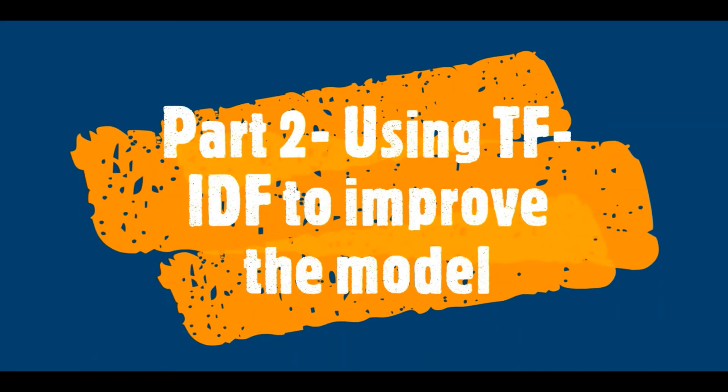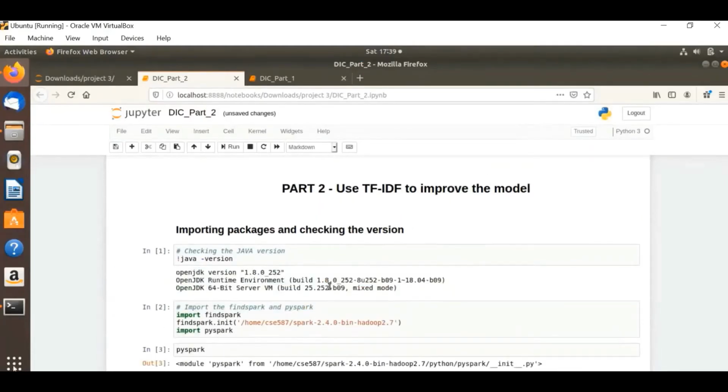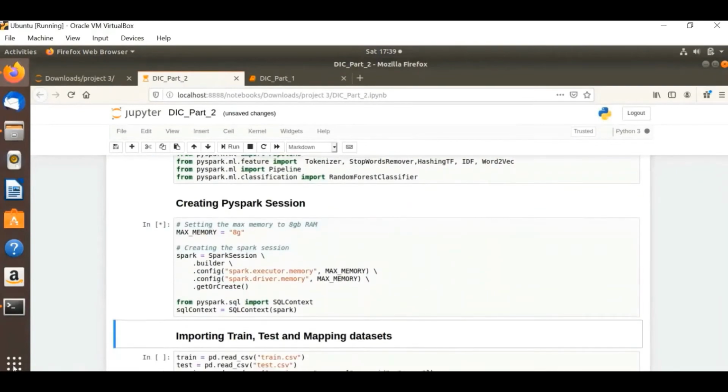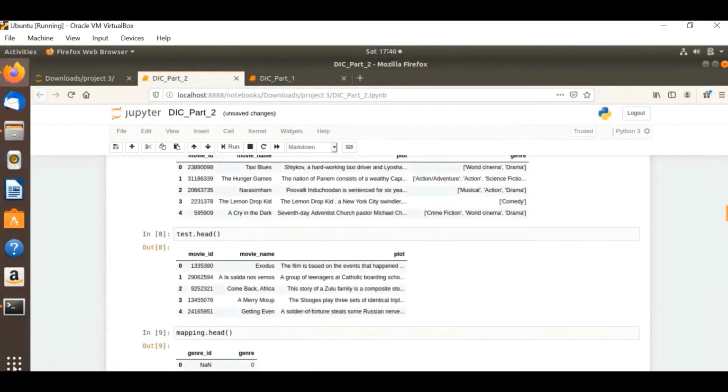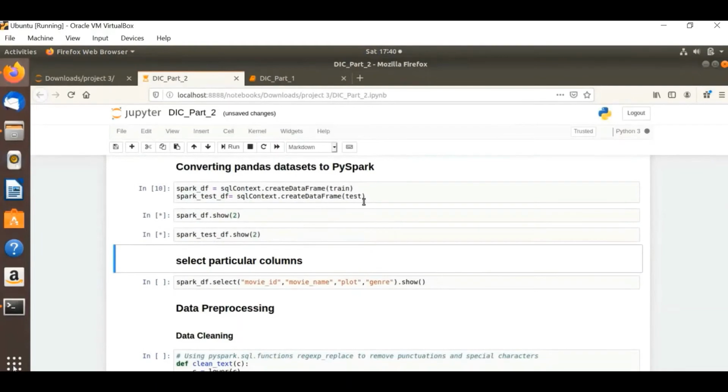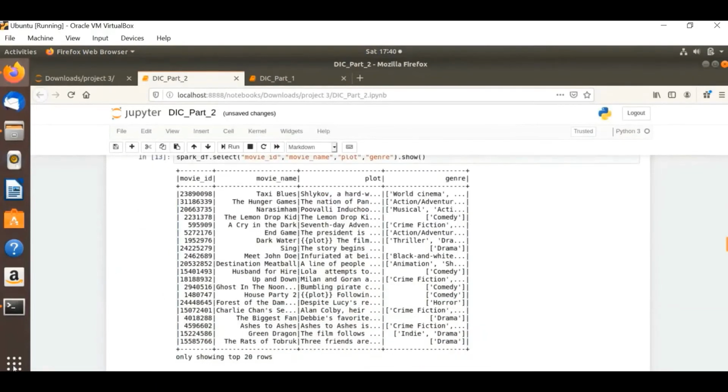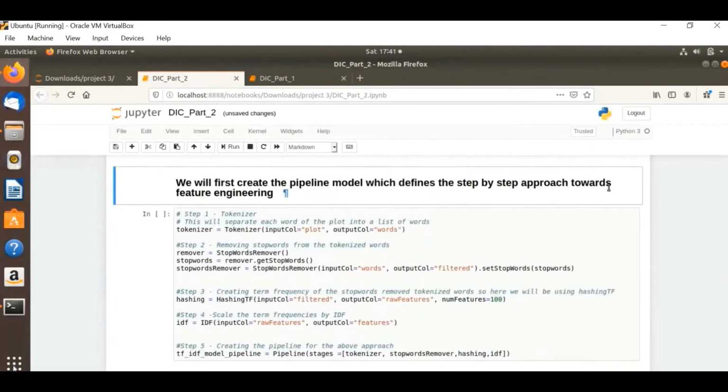This is part 2, where we'll be taking the term frequency of the previous model and fitting it to IDF. I'll skip to that part. This is all like the previous model. Here you can see that we have used IDF after hashing TF to generate the features column, so this gives us the overall TF-IDF model.